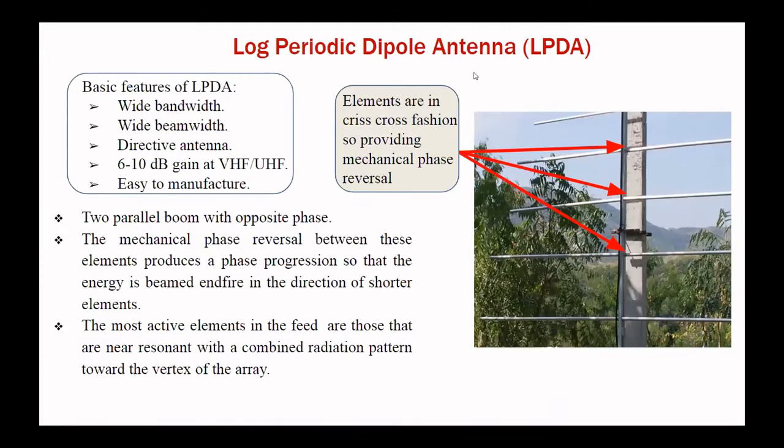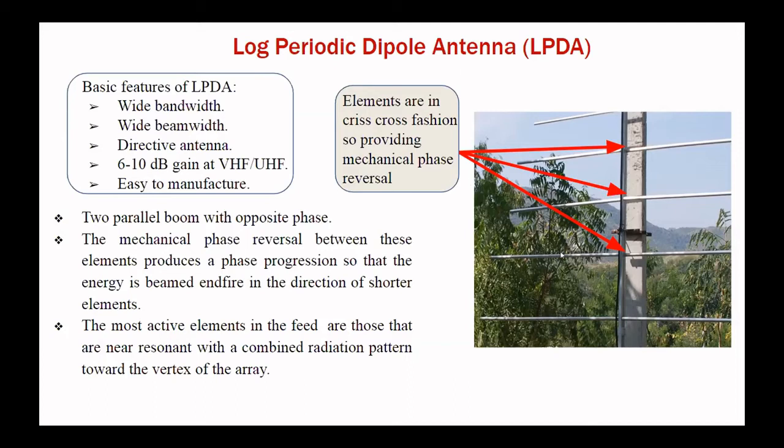Before going to the design, I would like to explain why the log periodic dipole antenna is generally used for solar radio astronomy. It has a wide bandwidth, like 40 to 870 megahertz, so you can say it is a ratio of 1:20, that is huge bandwidth. Then wide beam width, approx 90 to 110 degrees. Beam width is basically the cone angle of the radiation pattern.